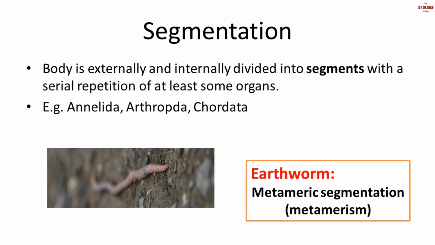In human beings, you can see the rib cage, they are like segments, right? Because there is repetition. In case of earthworm, you can clearly see the segments outside their body. Those kinds of segments form metameric segmentation. The segmentation is called metameric segmentation and the phenomenon is called metamerism.